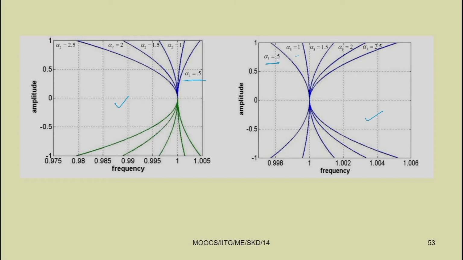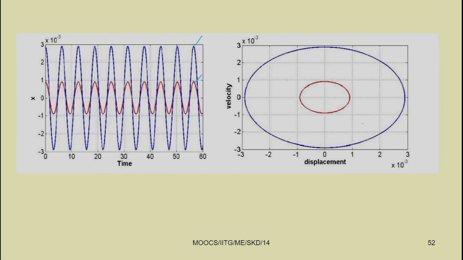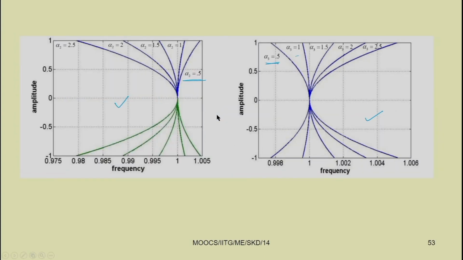With different values of alpha 2 and alpha 3, we can get different values of amplitude. By taking those amplitudes, we can plot the response of the system, that is x versus time, or we can plot the phase portrait, that is x versus x dot.